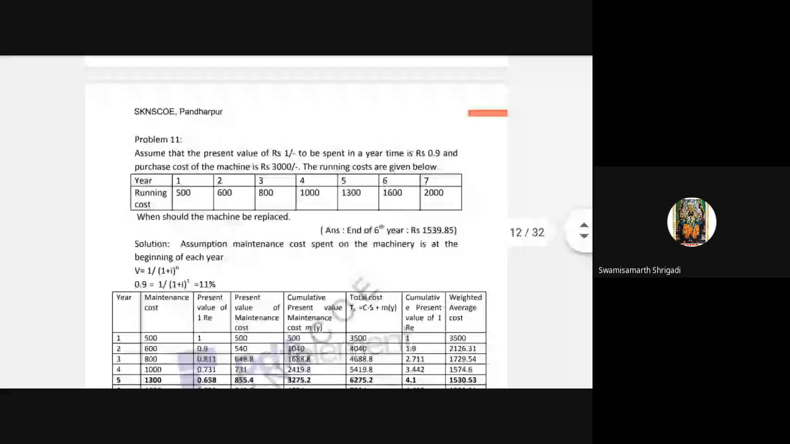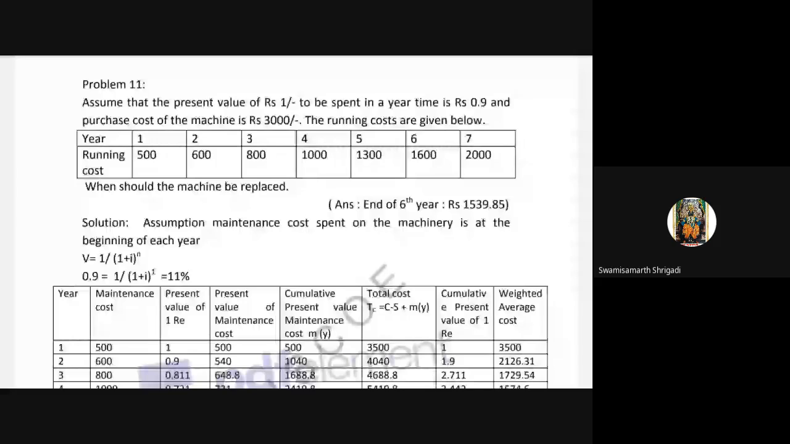This is problem number 11. Directly they have given the money value here, so we need not do the calculation. Instead of a percentage, they have given 0.9.